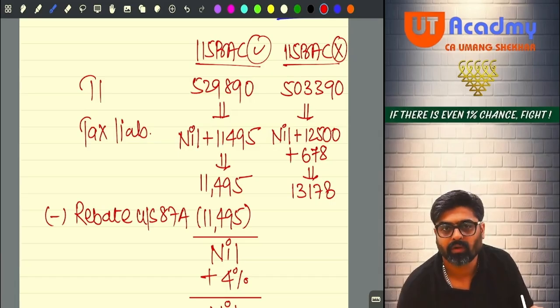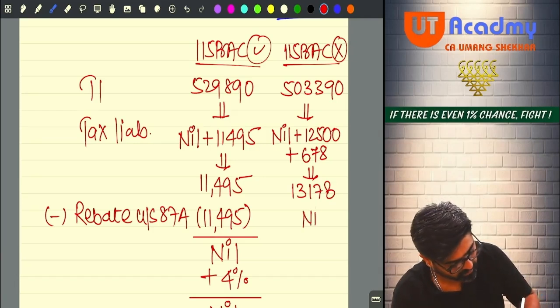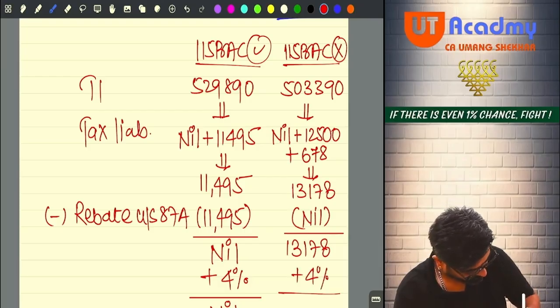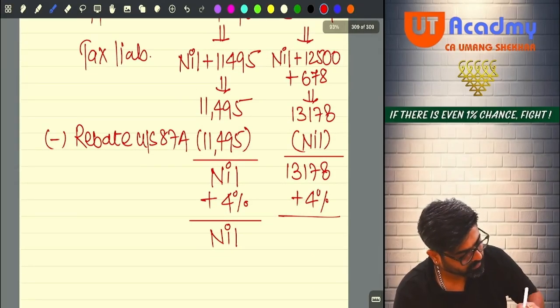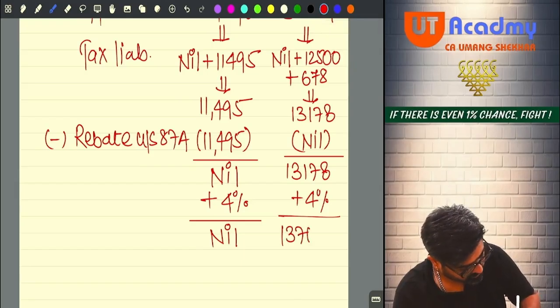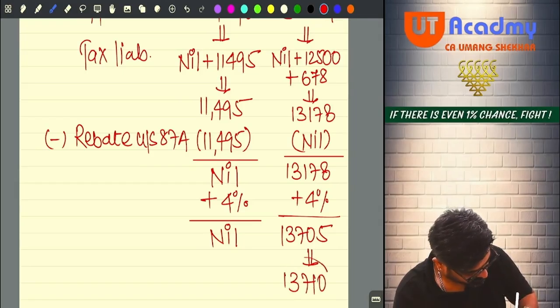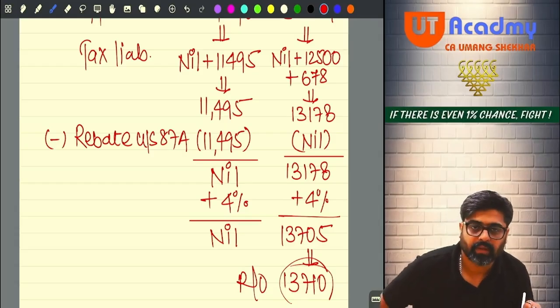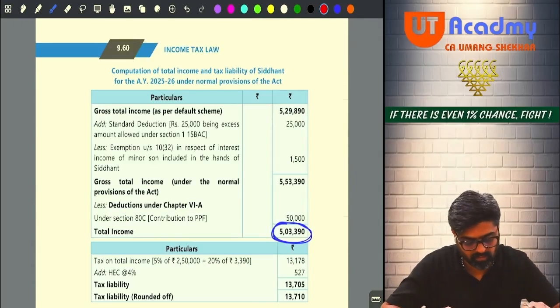No, because total income here you will not check 7 lakh, you will check 5 lakhs. It is more than 5 lakhs now, so no rebate will be available. Your tax will be 13,178 and add 4% on that. You are going to get 13,705 and round it off to 13,710.